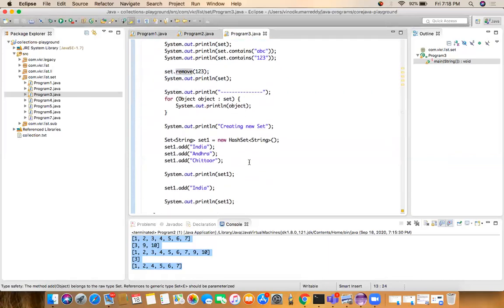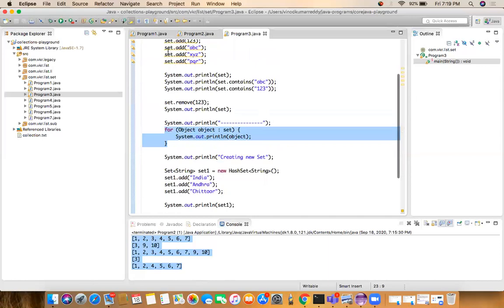How to read the elements? By using a for each loop. Each and every element of the set will go to the object, and we are printing the object. It will go from 0 to n minus 1. It will print 0 to n elements. By using a for each loop, we can print the elements of a set, reading the elements. Now in this program, we can see adding the elements, removing the elements, and reading the elements.